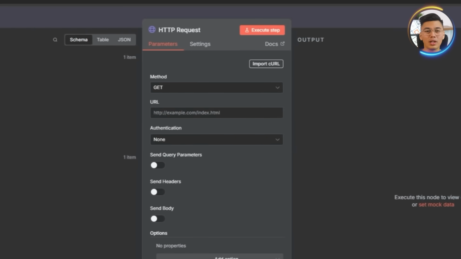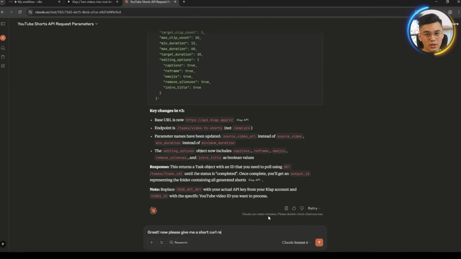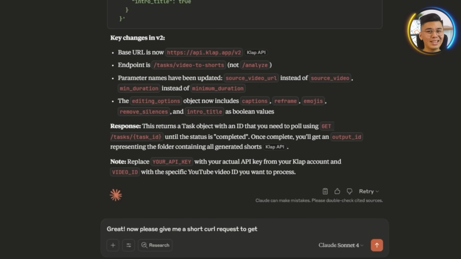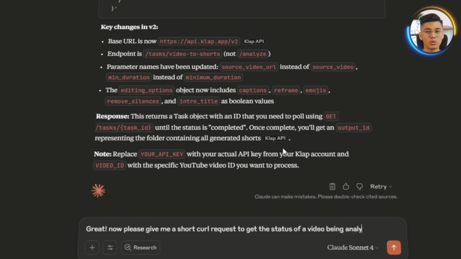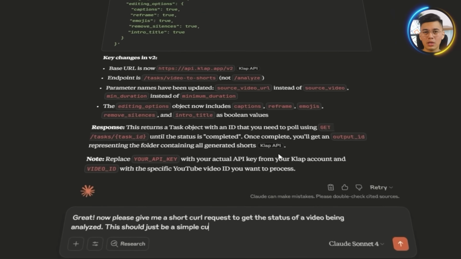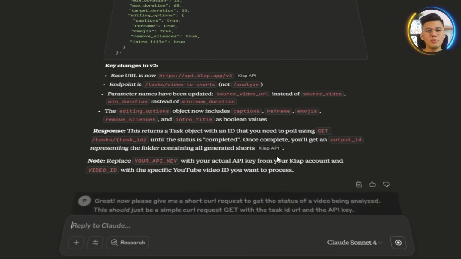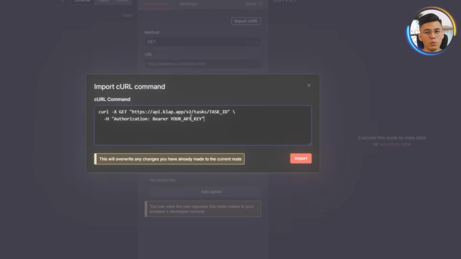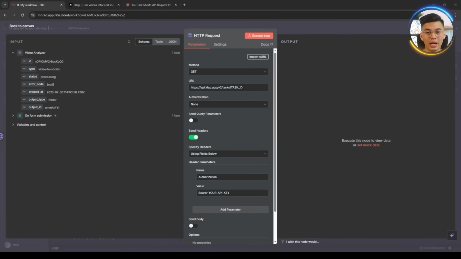To make it smarter, let's head over to Claude and ask it to help us out with the actual check-in call. Great! Now please give me a short CURL request to get the status of a video being analyzed. This should just be a simple CURL request GET with the task ID URL and the API key. Claude sends back a clean CURL setup that's ready to use. We will then hit Import CURL inside the new node and paste it right in.